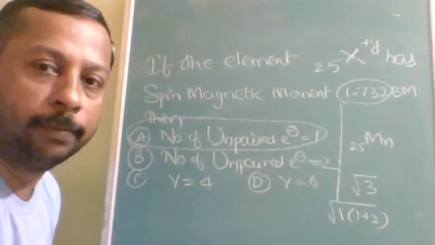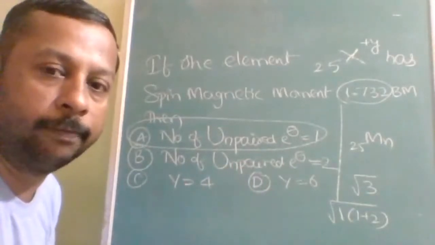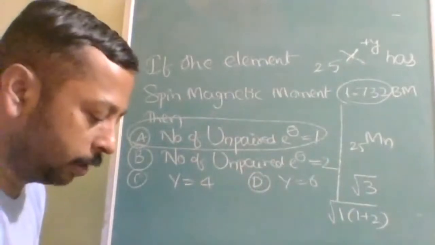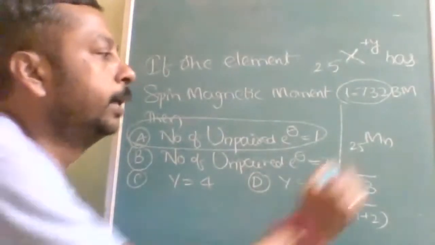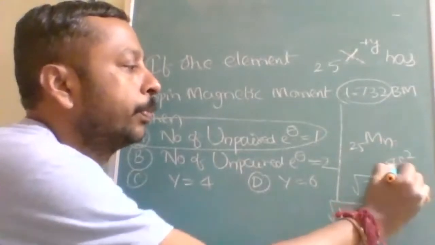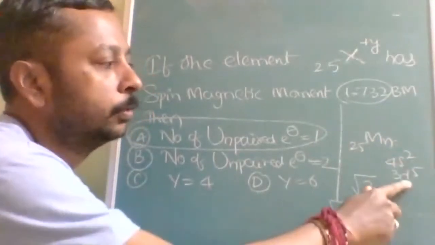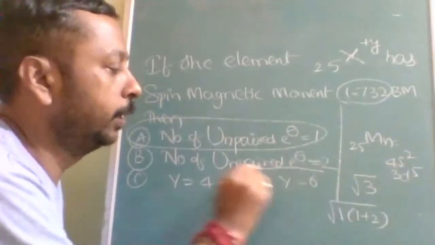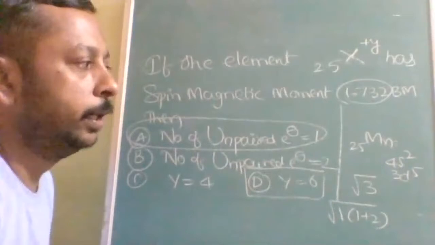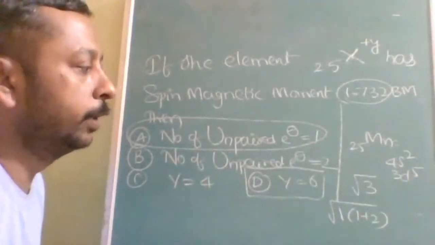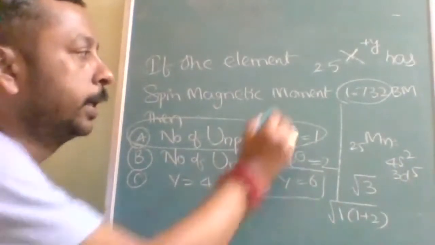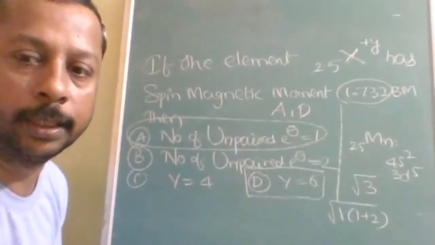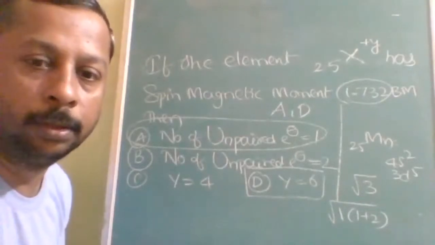Now to keep one unpaired electron, how much charge do you have to give? Is it understood? Manganese will be 4s2 3d5, so 5 unpaired electrons are here. If I remove 6 electrons, then I will get one unpaired electron in 3d. So at that time Y is equal to 6. So what are the correct options? A and D are the correct options. Is that understood? Okay.